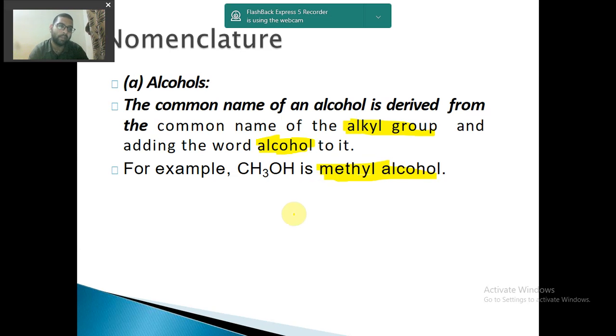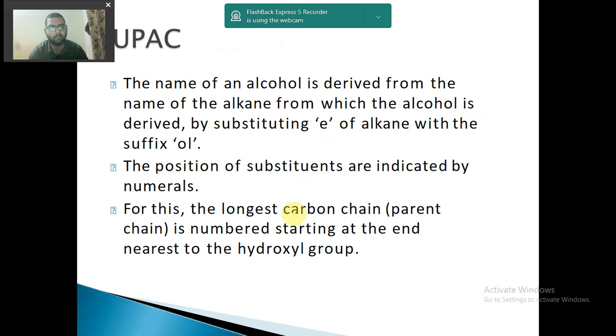But the main thing is IUPAC naming, and we have to understand how the IUPAC name is given. There are some rules that we need to remember while considering the IUPAC name. Rule number 1: the name of an alcohol is derived from the name of the alkane from which the alcohol is derived by substituting the E of the alkane with the suffix -ol.